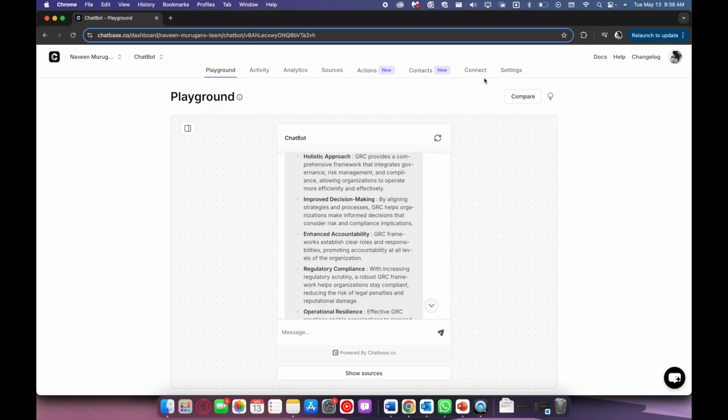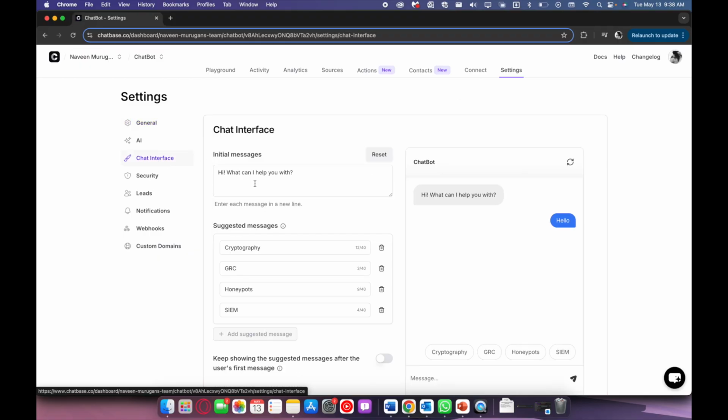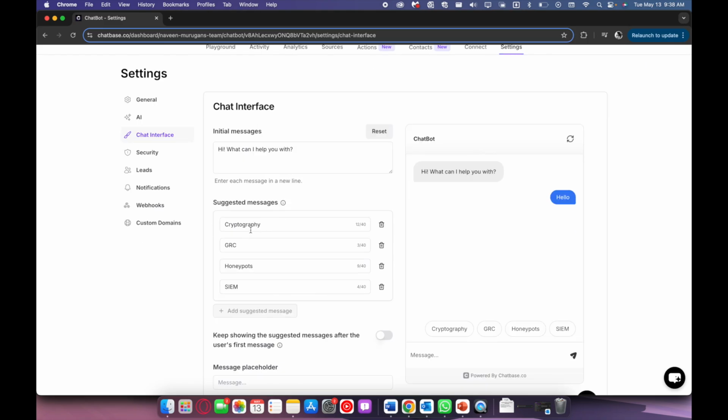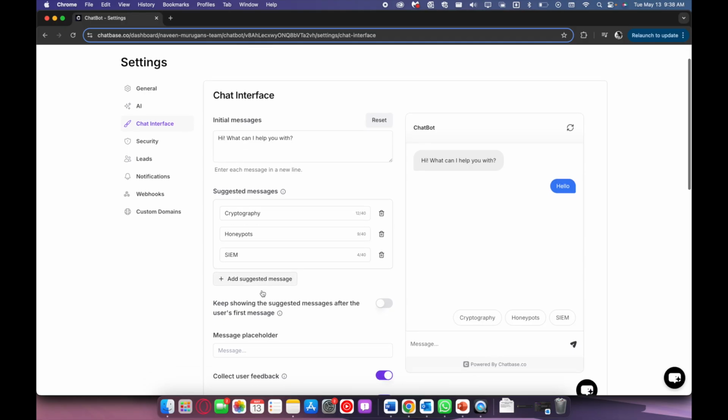So if we go to settings here, let's give it a second to load, and then chat interface, we can see the initial message that I've created for it to say, hi, what can I help you with? And then suggested messages. So I can add or remove any suggested messages from here. If I want to take out GRC, I'm going to take out GRC, and then I can add something else if I want.